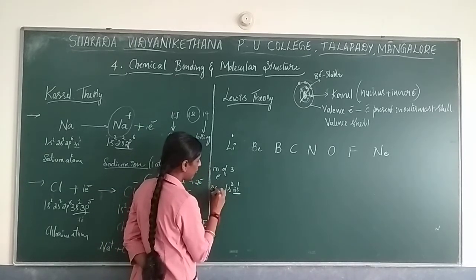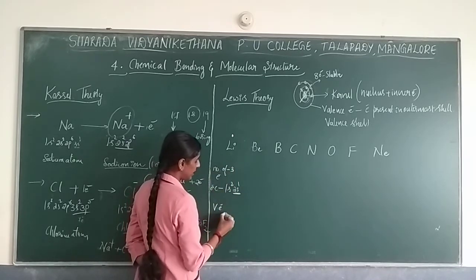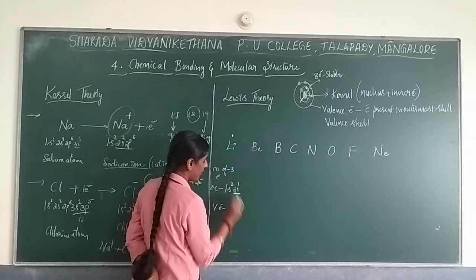See, this is the electronic configuration. So we have the number of electrons, the electronic configuration, as well as the valence electron. So the valence electron will be 1.